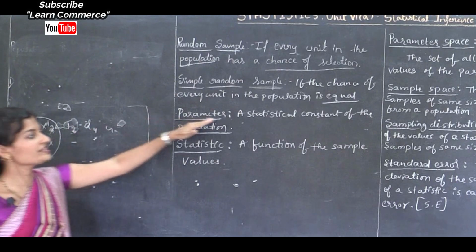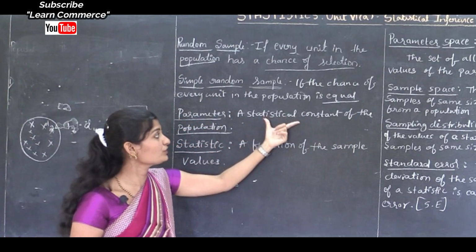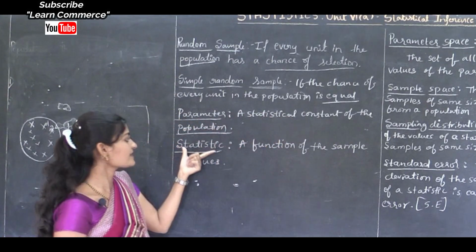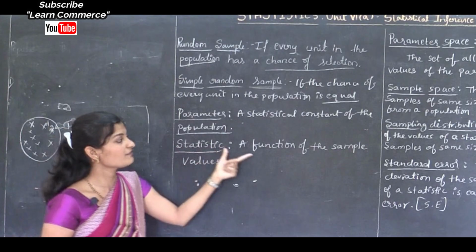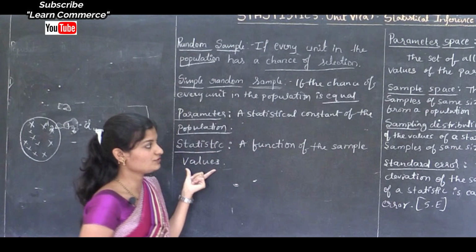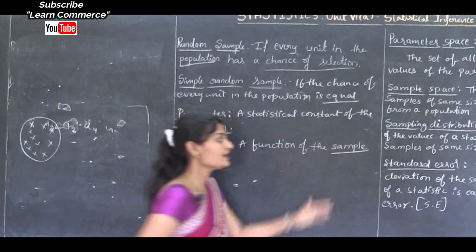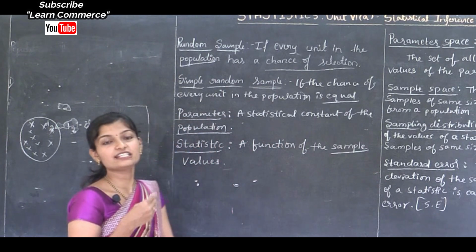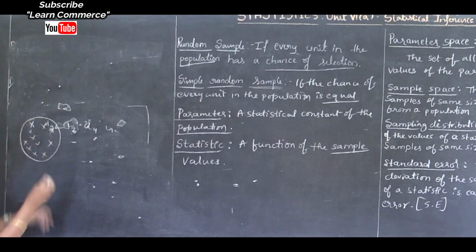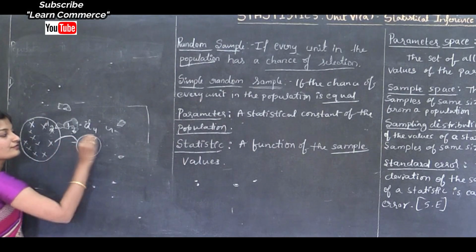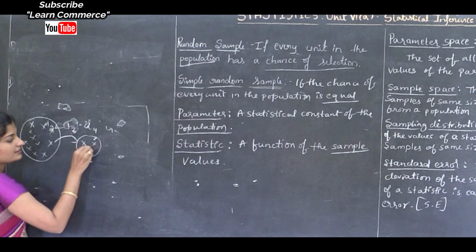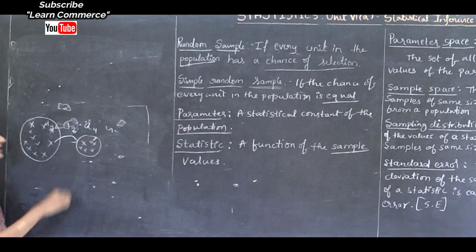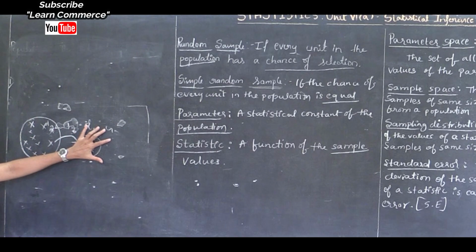Then what is a statistical constant? Before going to this term, let us see statistic. Statistic is a function of the sample values. So what is a sample? That is a representative portion of the population, or generally we can say a few units selected from the population. Here this is population and this is sample.